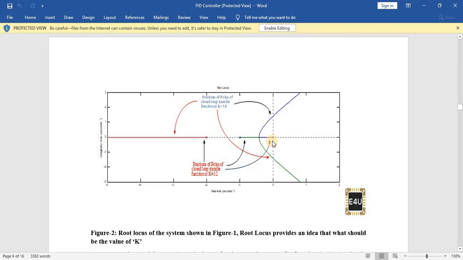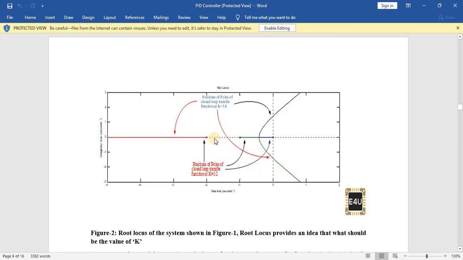Now consider the region from 0 to -2: there are 3 poles, and excluding the last one, there are 2 poles. The number is even, so the root locus is not present from -1 to -2.